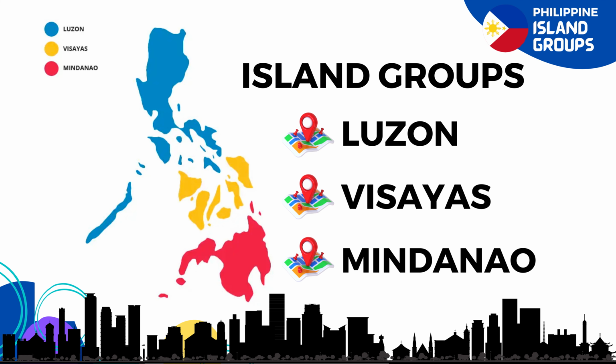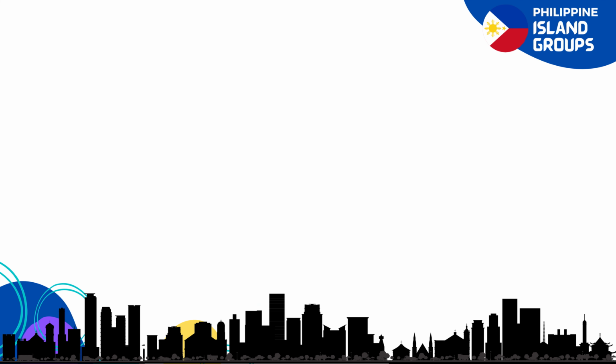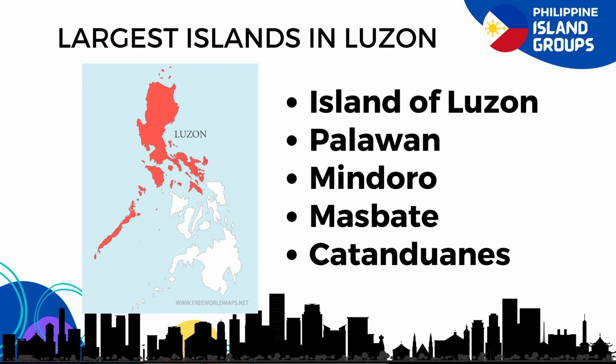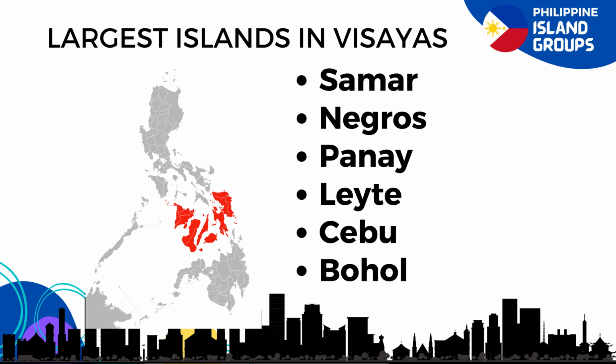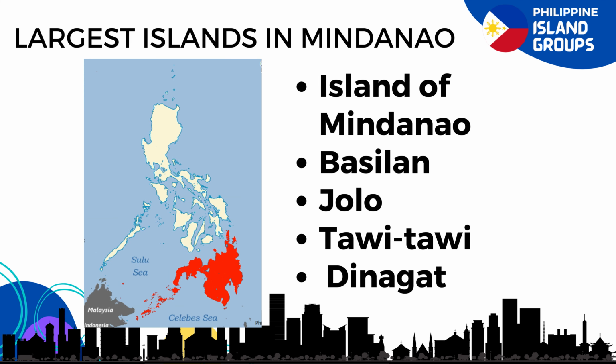The largest islands by island group are as follows: the island of Luzon, followed by Palawan, Mindoro, Masbate, and Catanduanes for the Luzon group. Samar, Negros, Panay, Leyte, Cebu, and Bohol for the Visayas group, and the island of Mindanao, Basilan, Jolo, Tawitawi, and Dinagat for the Mindanao group.